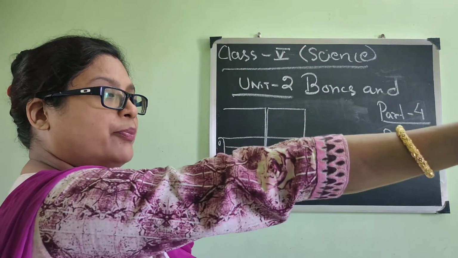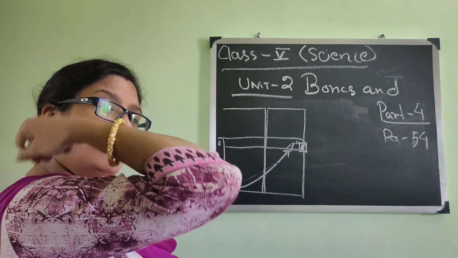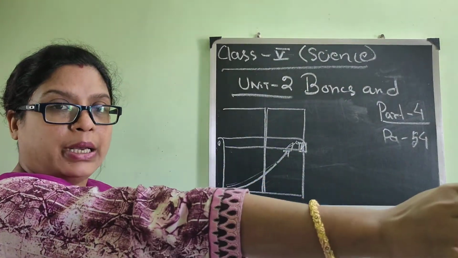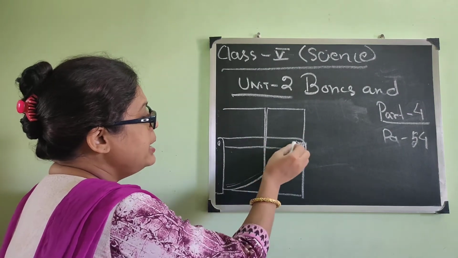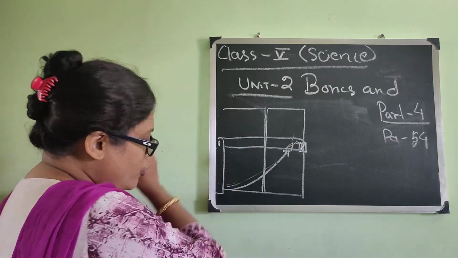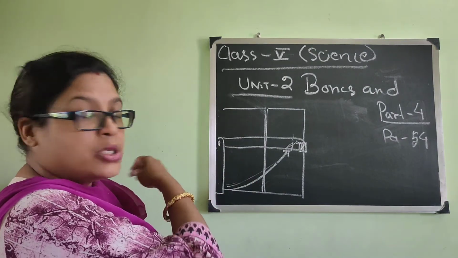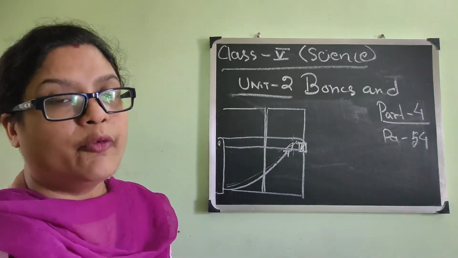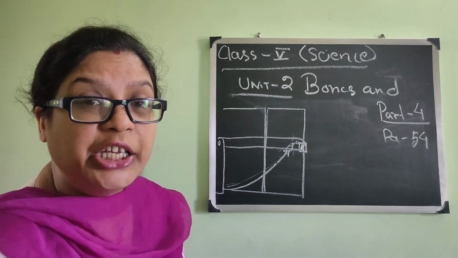See, here if we make our hand straight, we can move it only one way. Can we bend it the opposite way? If we try, if we force it, it cannot be done. So, just like a hinge can move only one way, it cannot be moved backward, isn't it? If I want to turn it to the back side, it cannot be done. So only one-way movement can be done with this type of joint. That is why it is called a hinge joint.